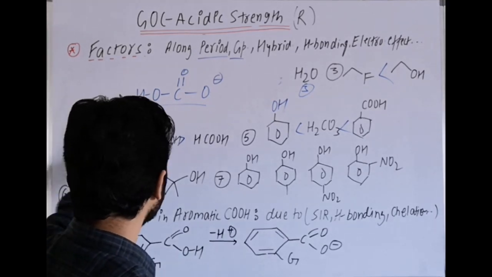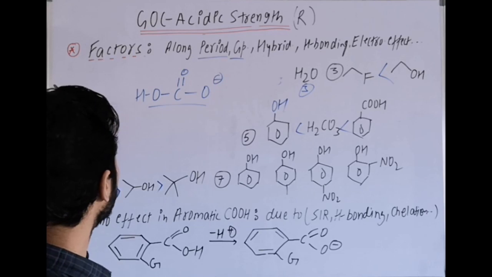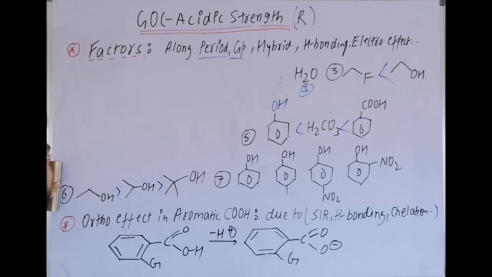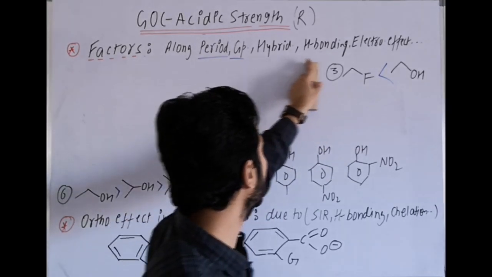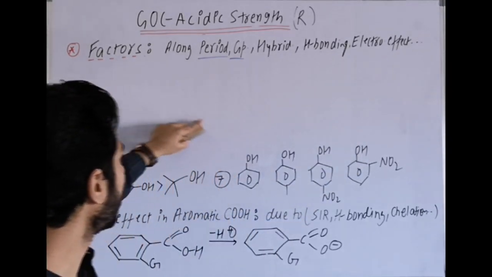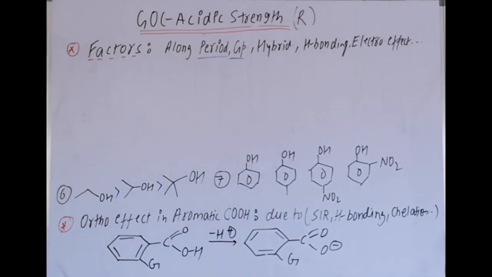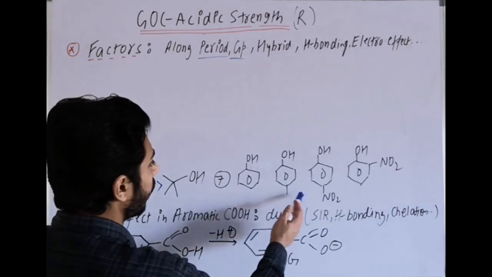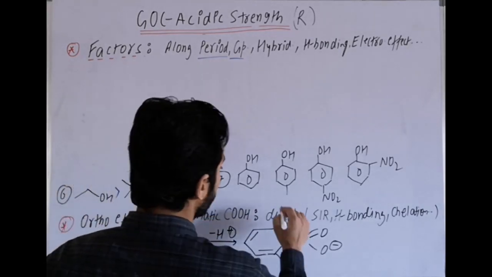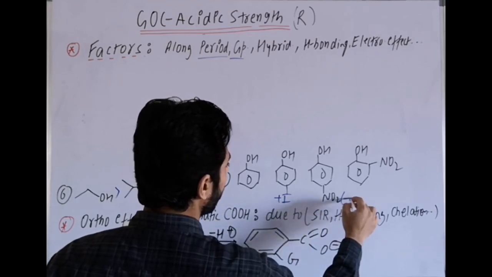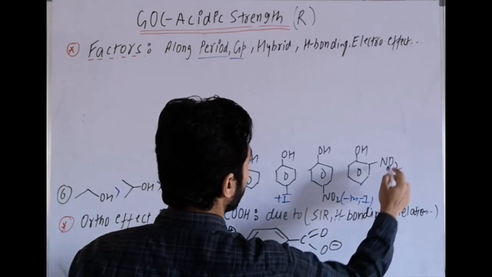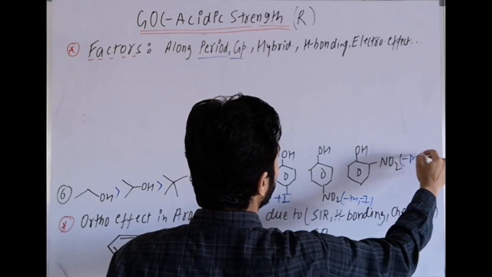Then the next question is of phenol. Now in this case, which factor can we use directly? Electronic effects. In this case, for electronic effect, CH3 is which group? It is a plus I group, with hyperconjugation, electron releasing. NO2 is minus M, minus I. Here NO2 is minus M, minus I.